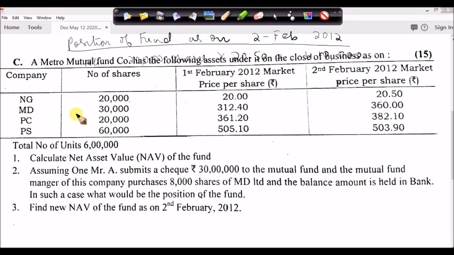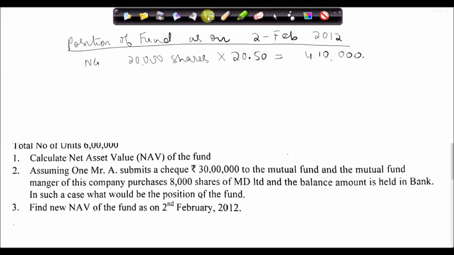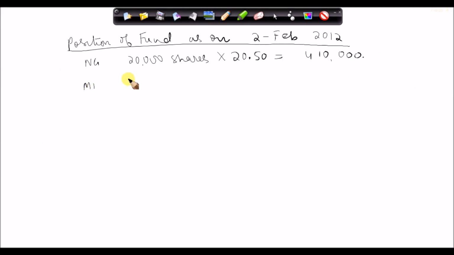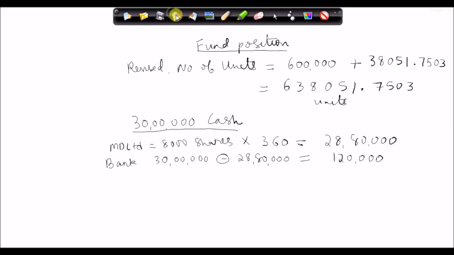Then MD company, the fund is having 30,000 shares. One thing you need to remember is that 8,000 additional MD shares were purchased.